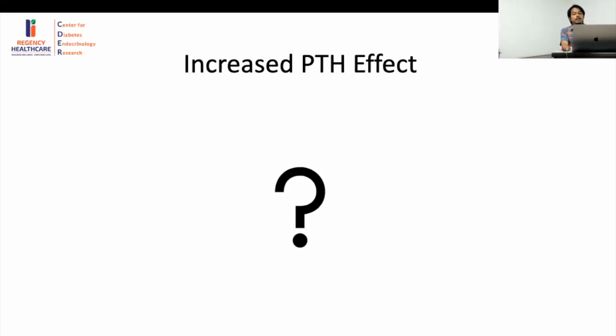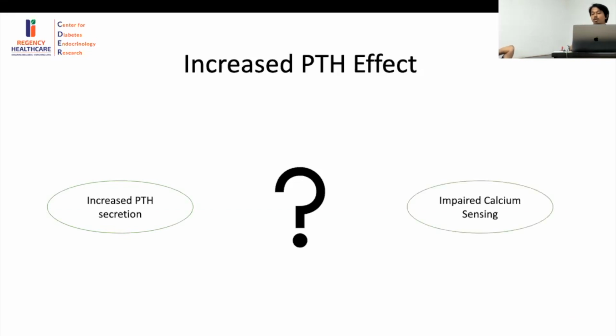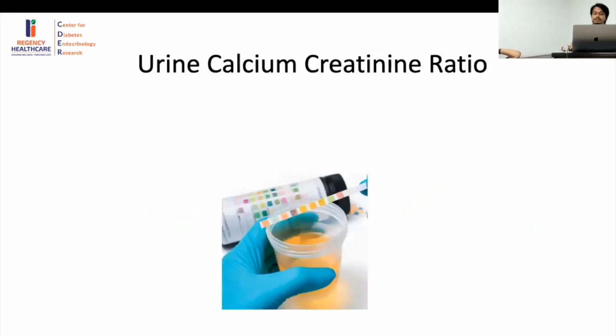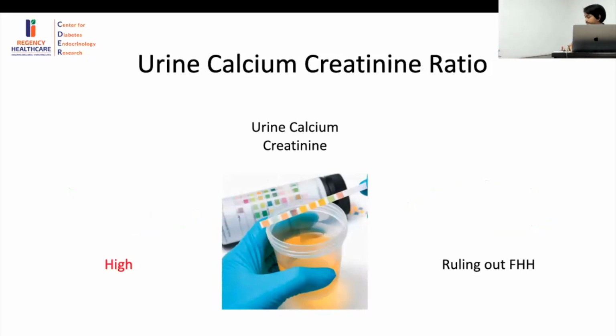Now this was, as I already mentioned, an increased PTH effect. Now, the cause of this increased PTH effect, is there any lesion which is secreting it? Is it an adenoma? Is it a carcinoma? Or is it an impaired calcium sensing? Now, the impaired calcium sensing part was ruled out by the urinary calcium creatinine ratio, which was found to be high in this case. Which impaired calcium sensing will cause calcium of 17 at this age?